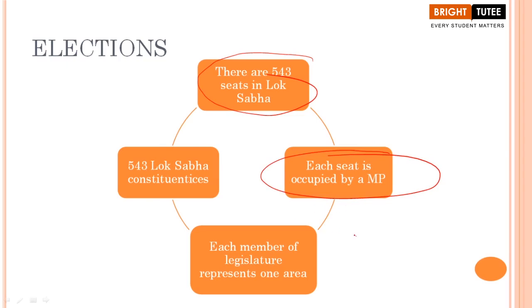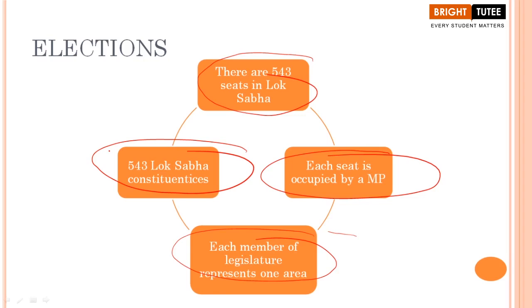Now, each member of the legislature represents one area. This is an important point that you have to keep in mind. All the Members of Parliament here in the Lok Sabha represent one area. In the Lok Sabha we have a total of 543 constituencies, specified areas from where the representatives are elected. So this is the whole process through which elections take place in our country.